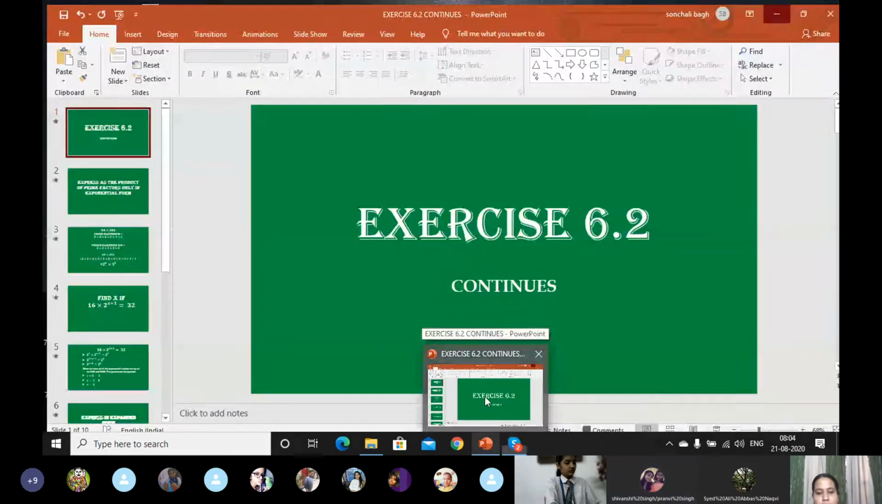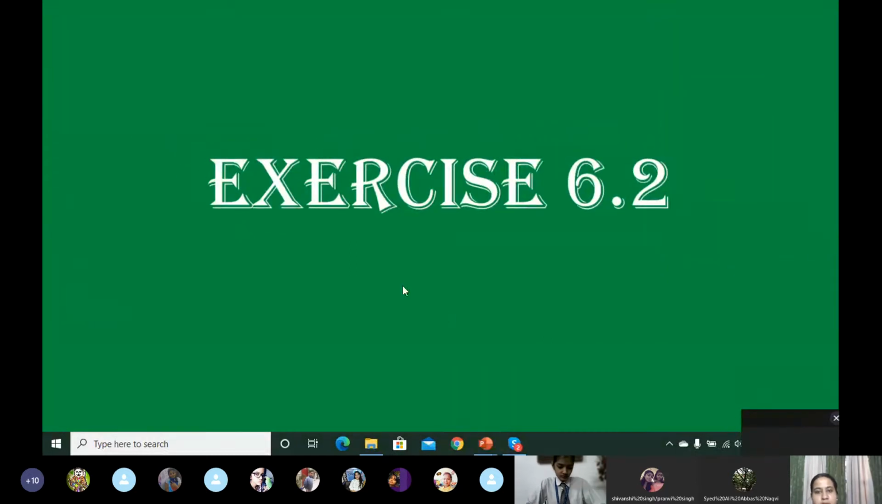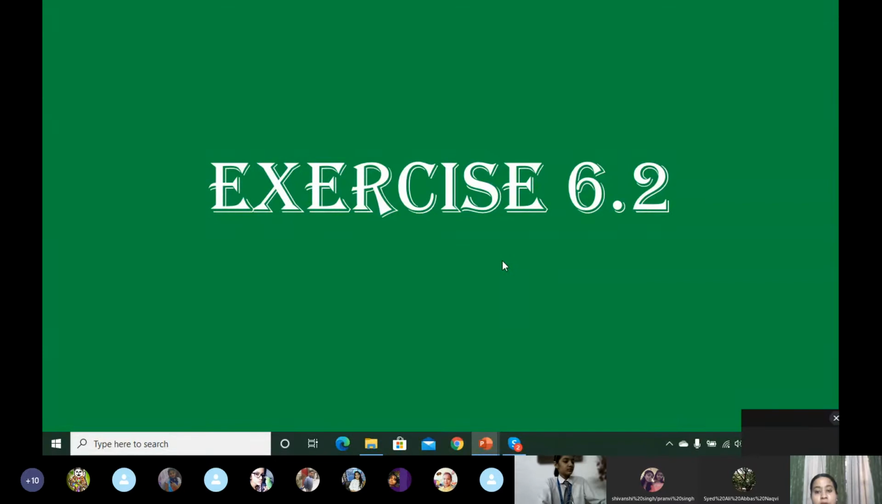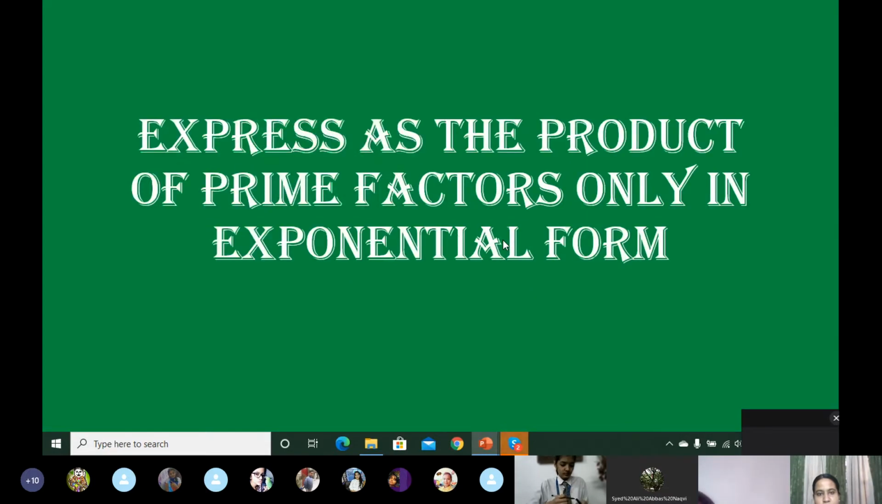So I will be continuing with the topic, exercise 6.2, that is based on exponents. Let's see another type of question. Today you already know the laws, so I will be just asking you and let's see how much you respond. The first type of question is, you have to express the product of prime factors only in exponential form. Means you have to find the prime factors of the terms given to you and then write them in exponential form.